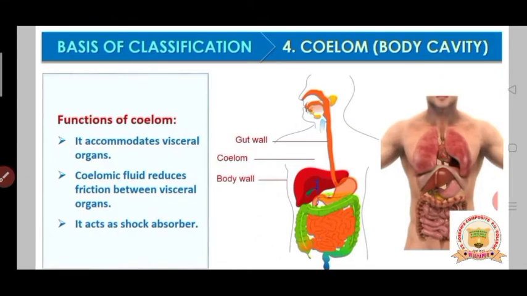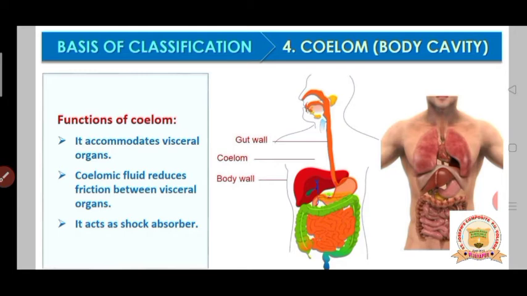Now, what is the importance of this coelom? What exactly is the function of this body cavity? It accommodates the visceral organs, which means it fixes the position of the body organs. Coelomic fluid also reduces the friction between visceral organs.